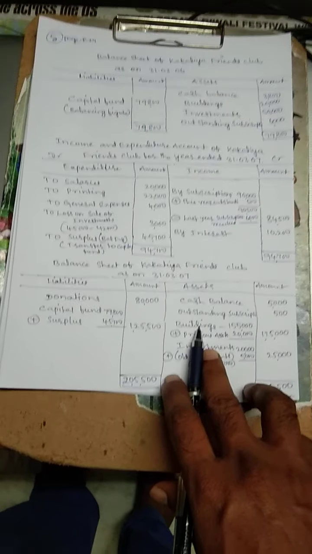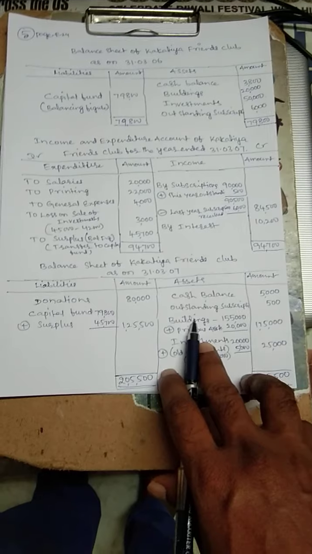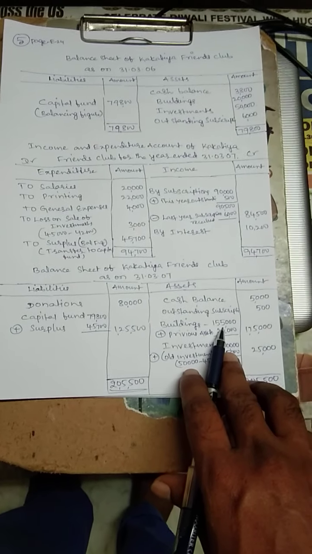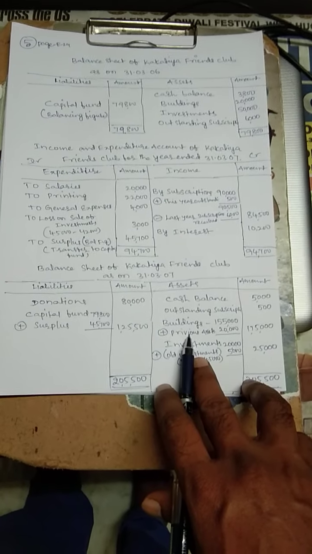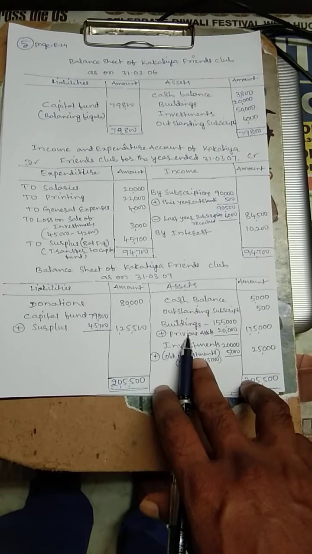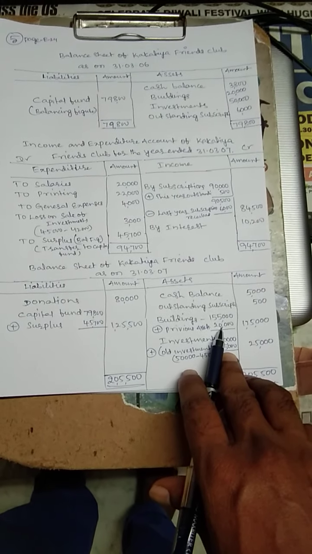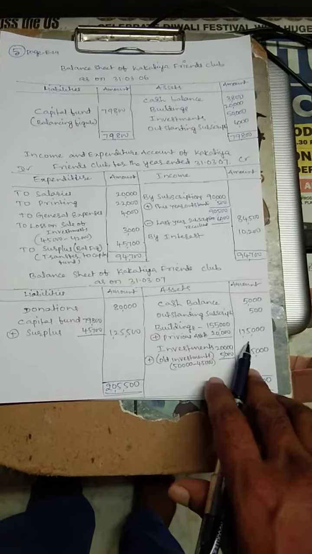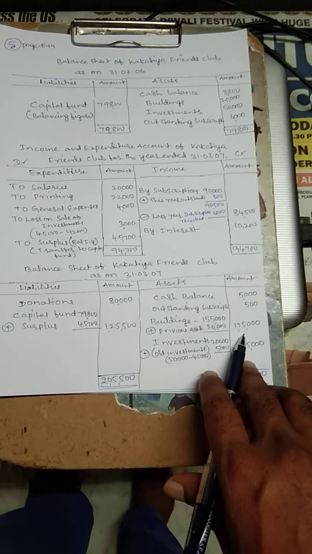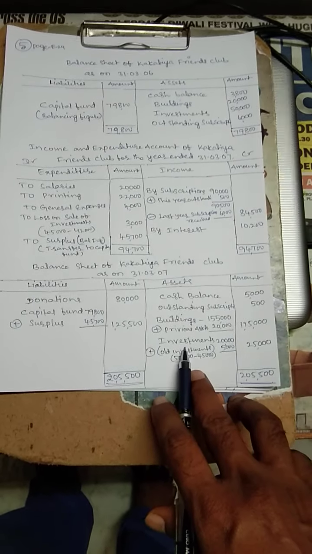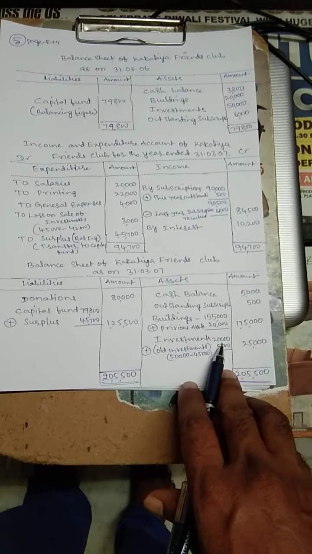Then buildings. We purchased buildings, in the payments column we will get the information: buildings 1,55,000. We should add old buildings. In the additional information of last year, we have one building worth 20,000. So add, total figure is 1,75,000 worth of buildings this club has. Then investments. This year we have purchased 20,000 investments.